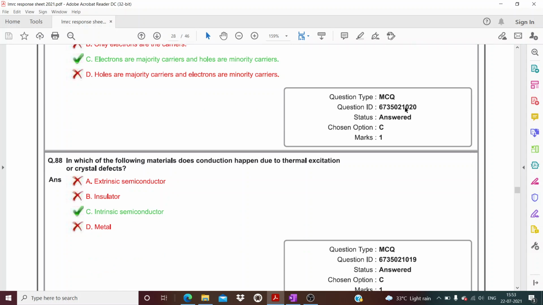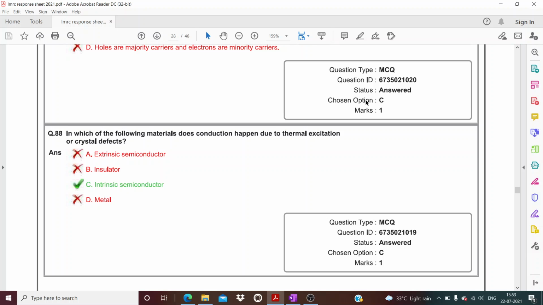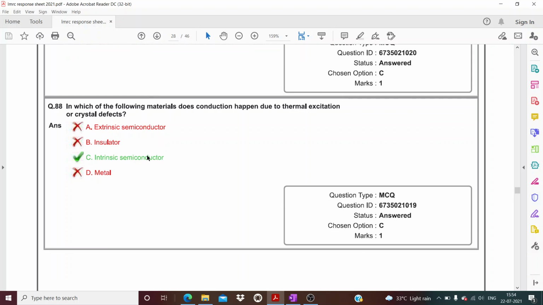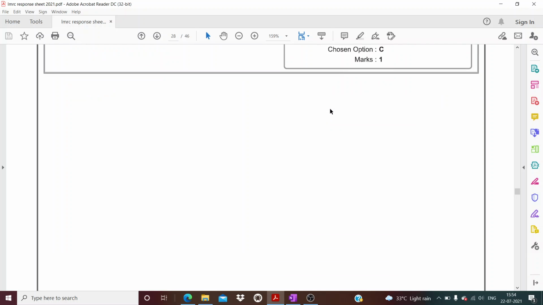Okay. Now question number 88. Yeah, this is a good question. In intrinsic semiconductor, what we do is we use the doping process, you know, doping process to inject more electrons or holes. But in insulator, no current flows. But in intrinsic semiconductor, we can allow the electrons to flow simply by thermal excitation also, or a crystal defect. Okay, so this C is the right answer. This is a bit easy question, I think.